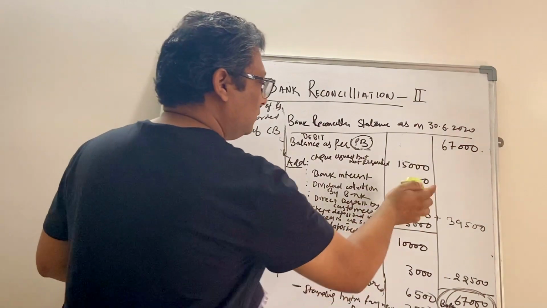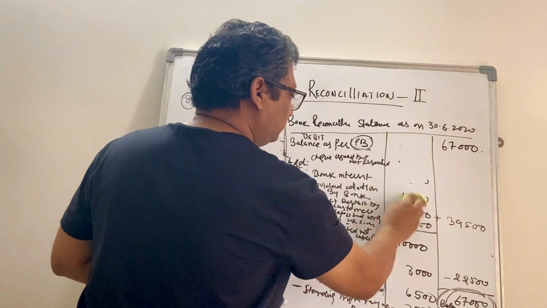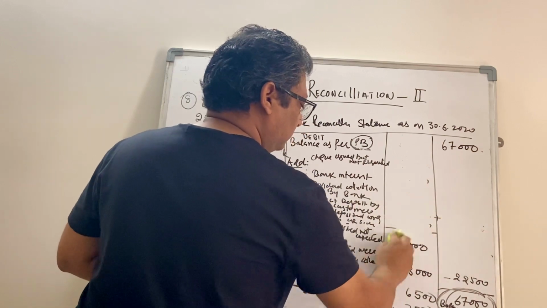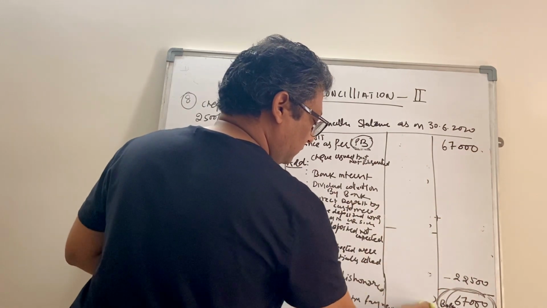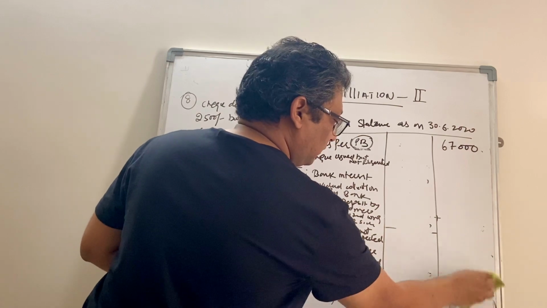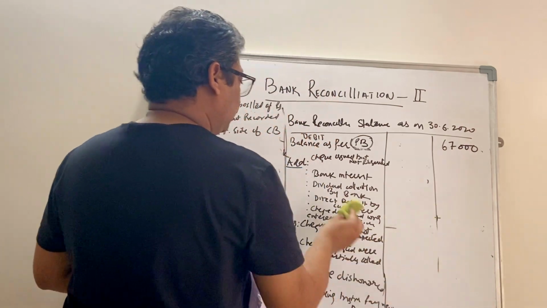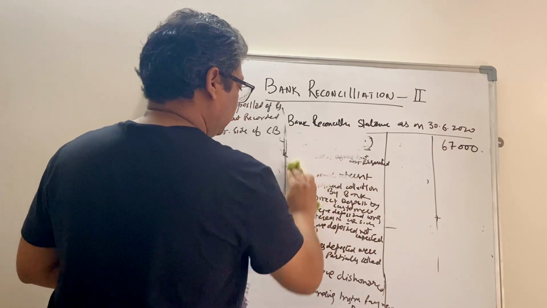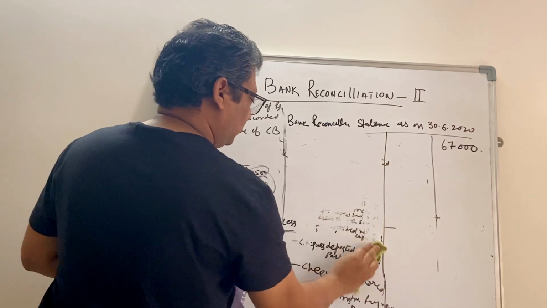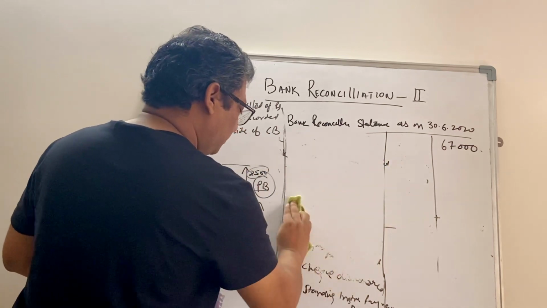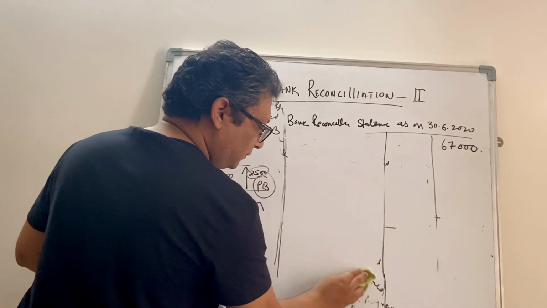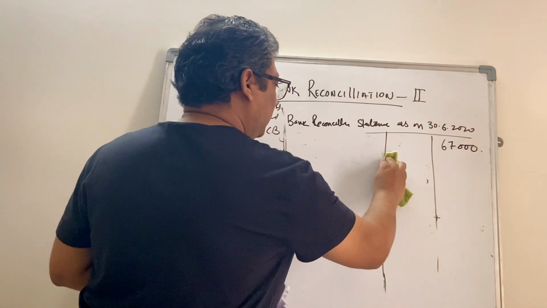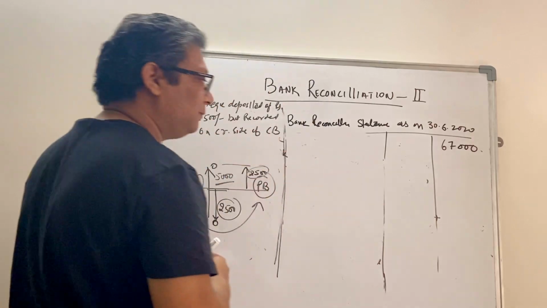Right. So we'll rub this off. It will also help you to practice the same scenario again, which will give you more confidence to solve any question.